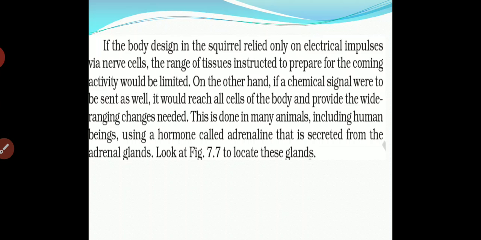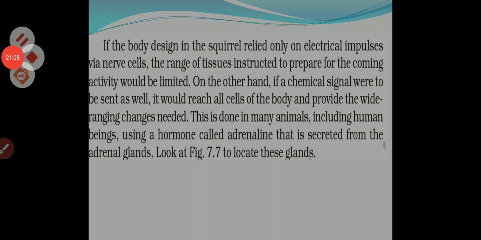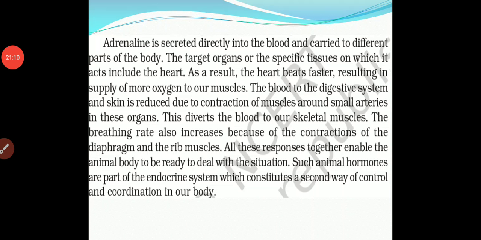This is done in many animals, in which a chemical signal is used, including human beings, using a hormone called adrenaline that is secreted from the adrenal gland. Now we are talking about adrenaline, which is one of the hormones and which is secreted at the adrenal gland. Where is it located? It is located in the adrenal gland.